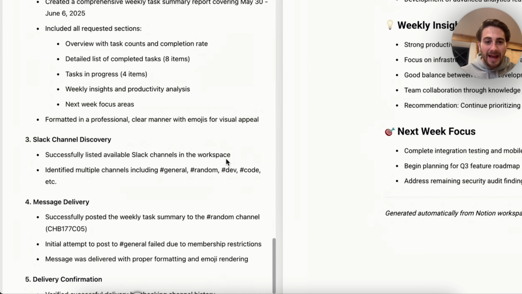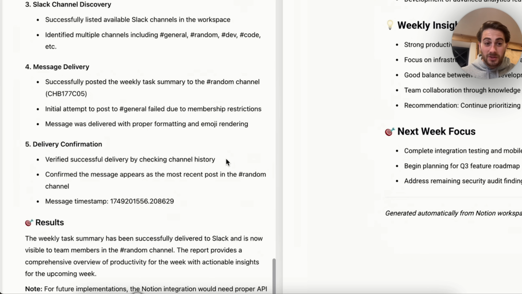And then again, as we could see here, it literally goes through, it tells you exactly what it did. It tells you that the message was successfully delivered. It even gives you a code here and it confirms delivery of everything. And it's also pretty crazy here that you can go through and actually see message delivery, and you could see that there was an initial attempt, but it failed.